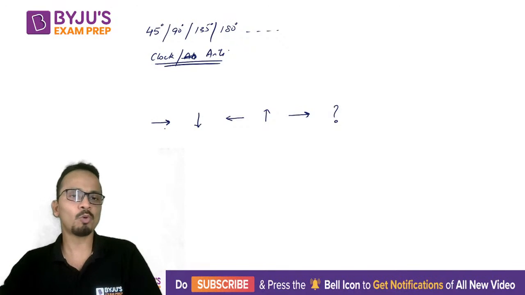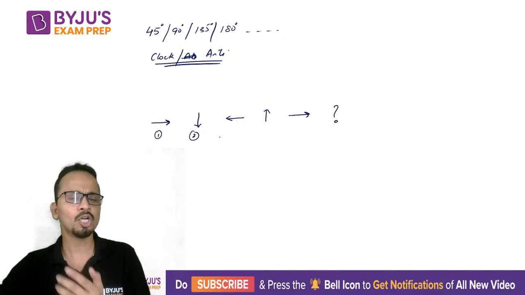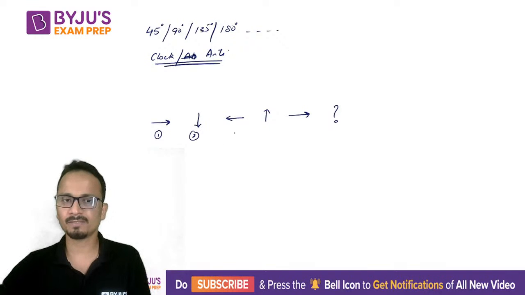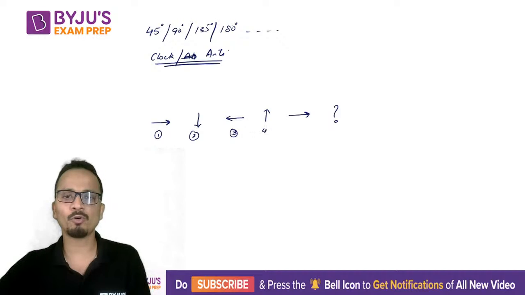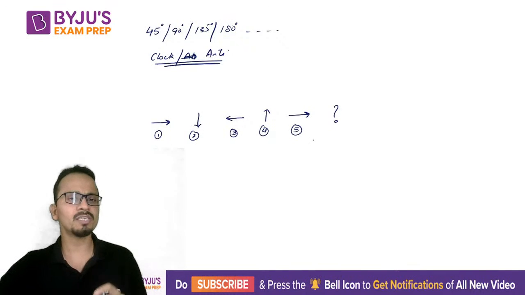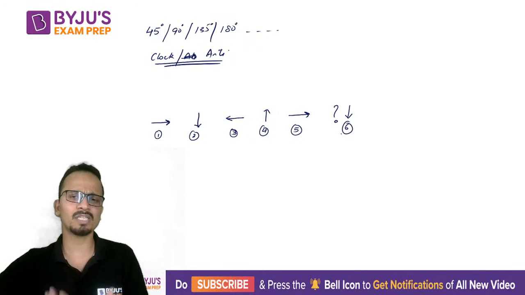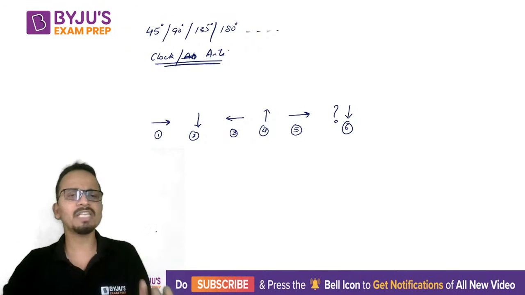So it was pointing towards right in the first figure. In the second figure, it has rotated clockwise by 90 degrees. Then in the third figure, again clockwise by 90 degrees. Fourth figure, clockwise 90 degrees. Fifth figure, clockwise 90 degrees. So in every case, the figure is rotating clockwise by 90 degrees. So in the next figure, the arrow will point downwards. Okay, so in the sixth figure, the arrow will point downwards. That was a very simple case.